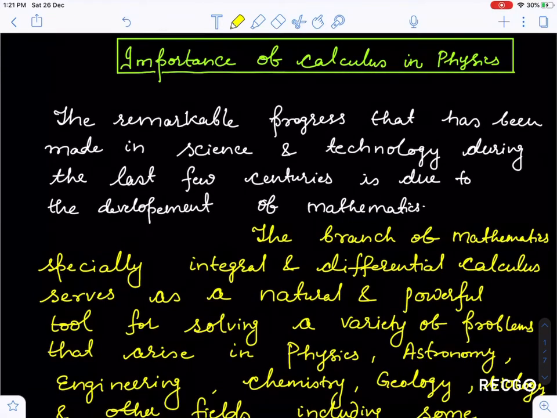Good afternoon, everyone. Today, we are going to discuss an important topic in physics. It is not a single topic; it includes the entire physics in this topic only. So, what is this topic? The topic is the importance of calculus in physics.